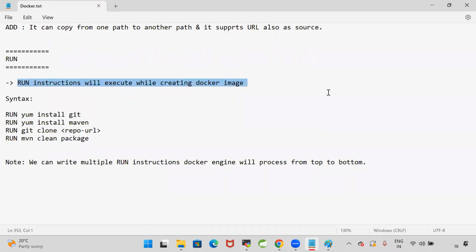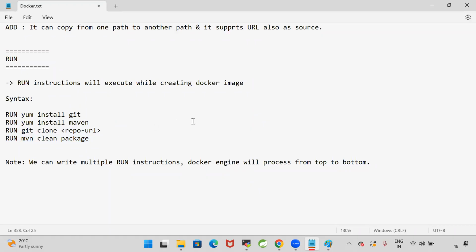Run instructions will execute while creating Docker image. This is the syntax to write the run instructions in the Docker file. So we can write multiple run instructions. Docker image will process run instructions from top to bottom. So like this, you can write all the 4 instructions in the Docker file. First, it will install the Git, then it will install the Maven, then it will clone the repository, then it will package that repository.